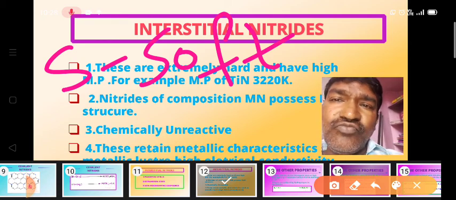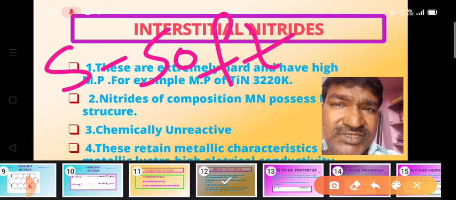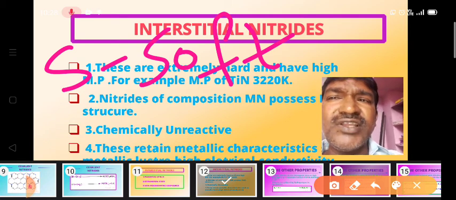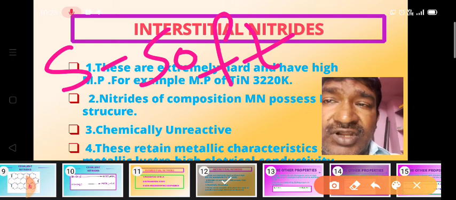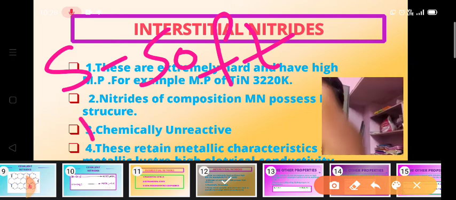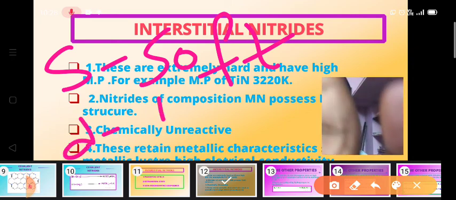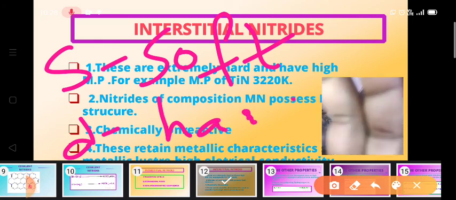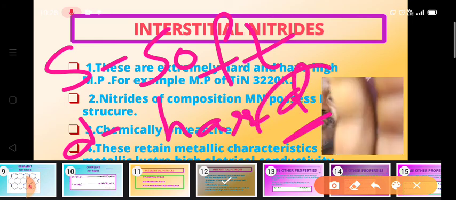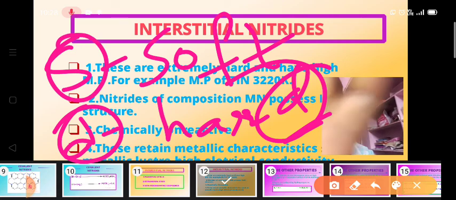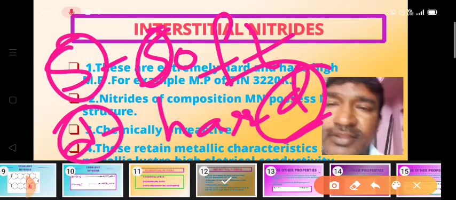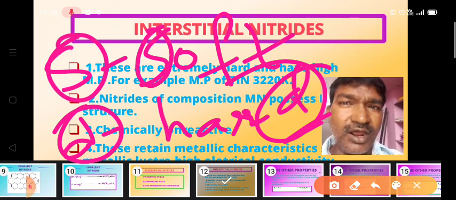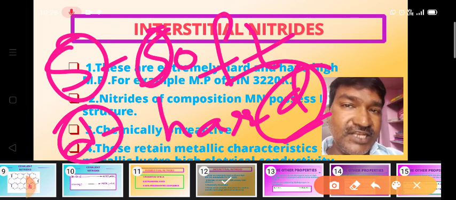So that's why s-block metals, that means lithium, sodium, potassium, are very soft metals. They are soft but highly reactive, that we have to remember. And d-block metals are hard. So D for hard, S for soft, like that we can easily remember.